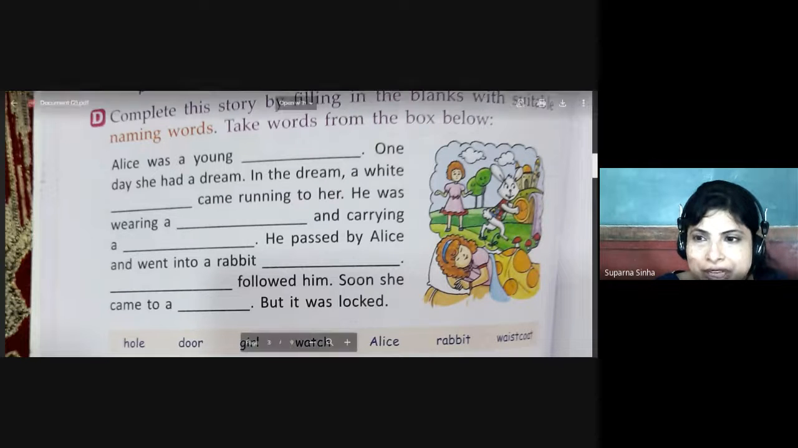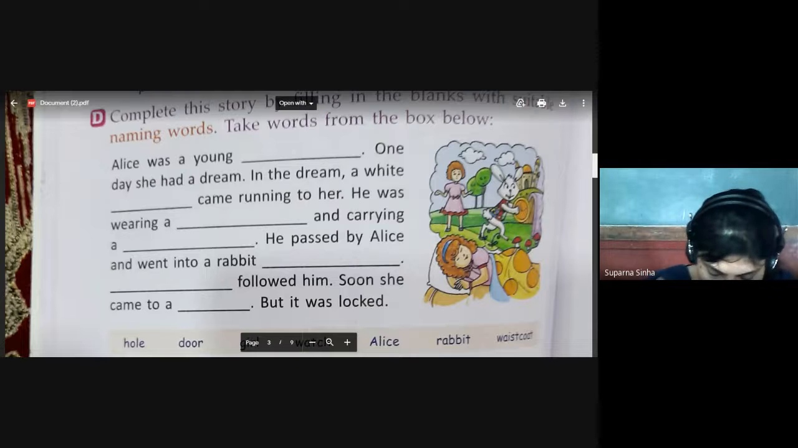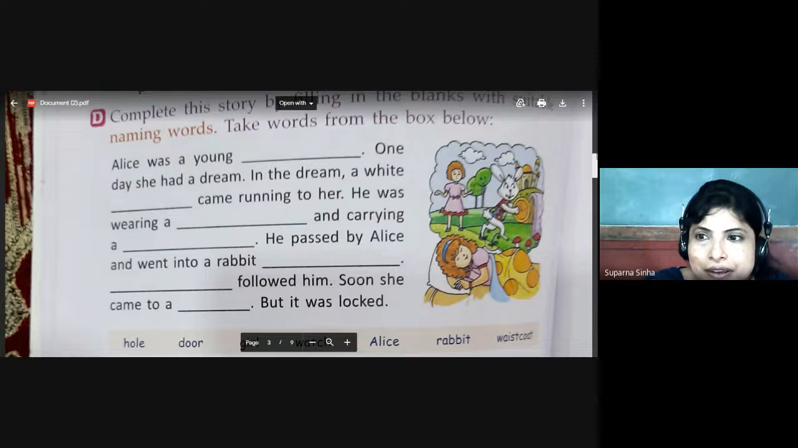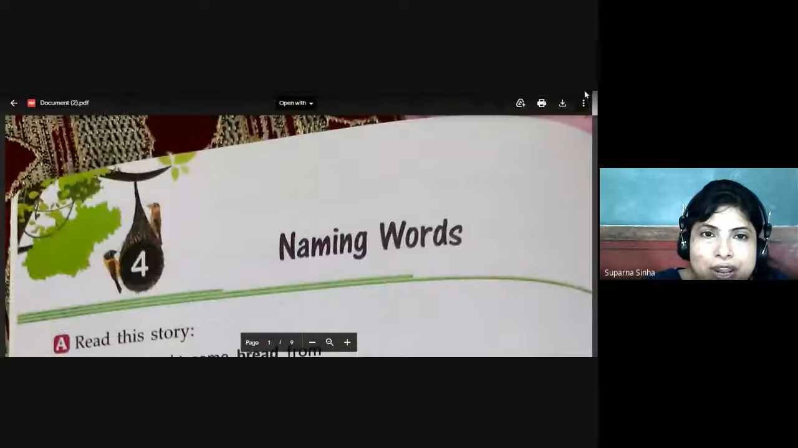Children, see the images of the answer key and write it, or you can write through my video also. And if you have any doubt, you can ask me in Google Classroom.